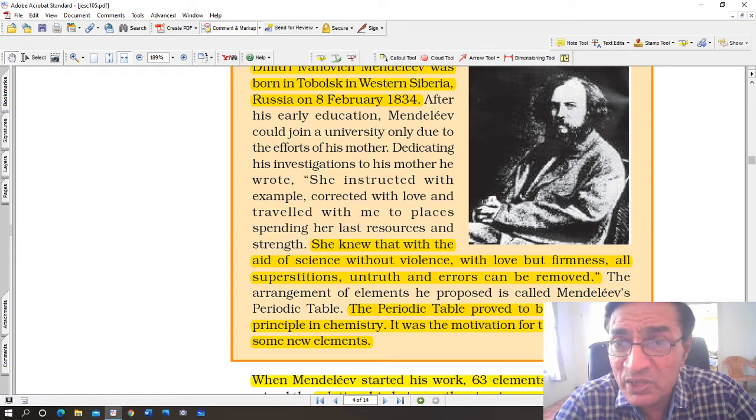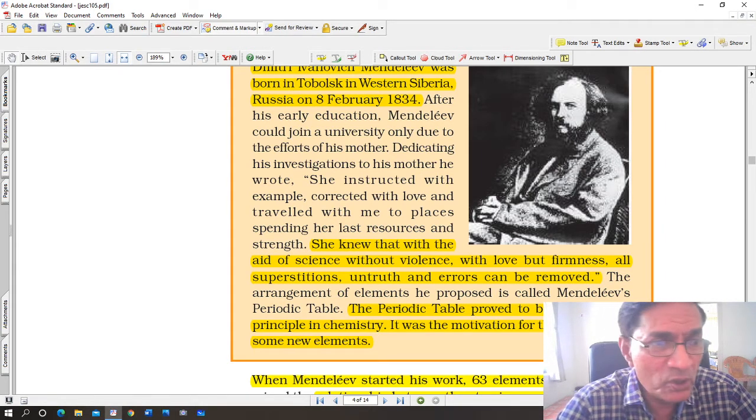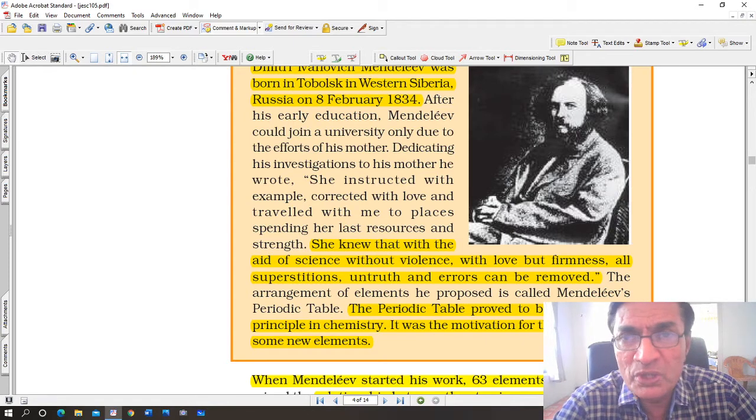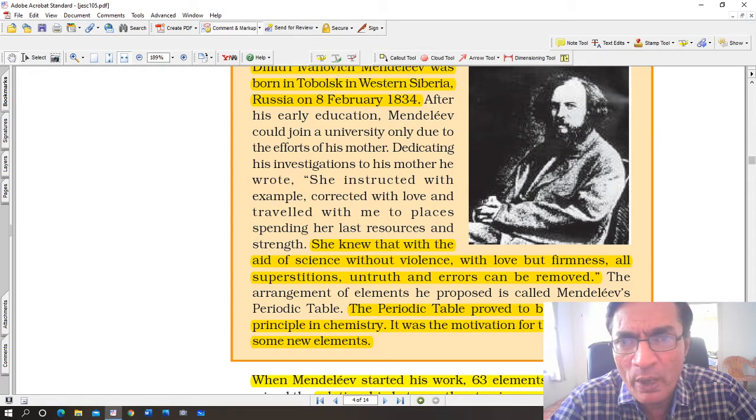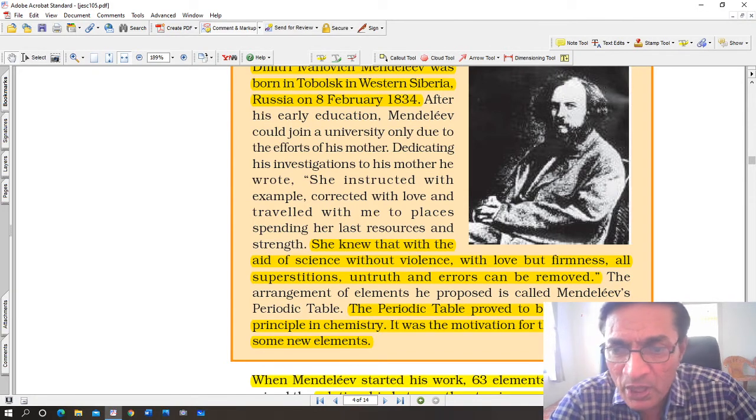But science can get rid of all of them. When students go to universities and colleges, your way of thinking is more important, the idea of applying logic and scientific principles to everything around us. That helps you to build up a scientific temperament, and that is what happened with Mendeleev.